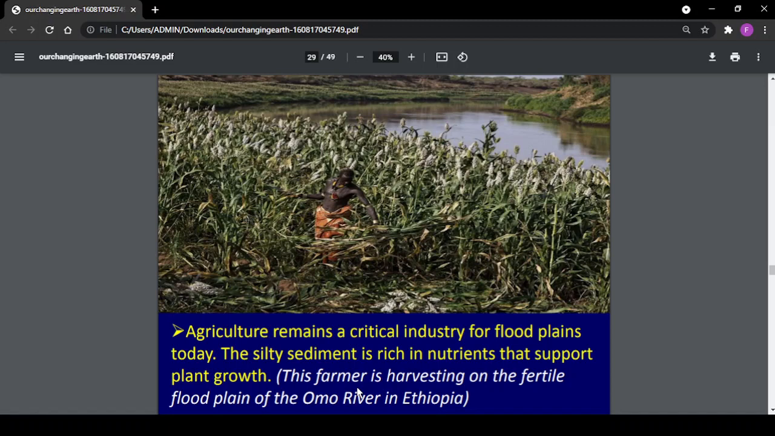Agriculture remains a critical industry for floodplains today. The silty sediments are rich in nutrients that support plant growth. Here the farmer is harvesting on the fertile floodplain of the river in Ethiopia.